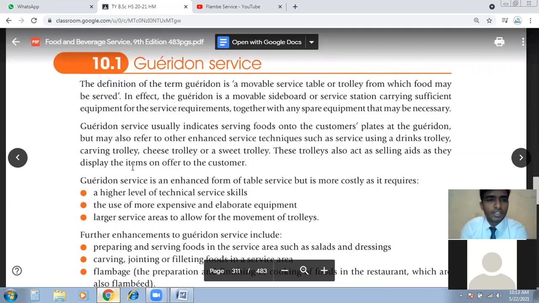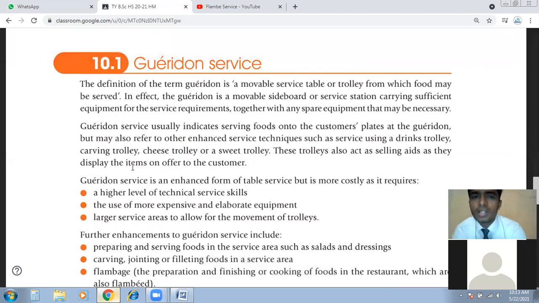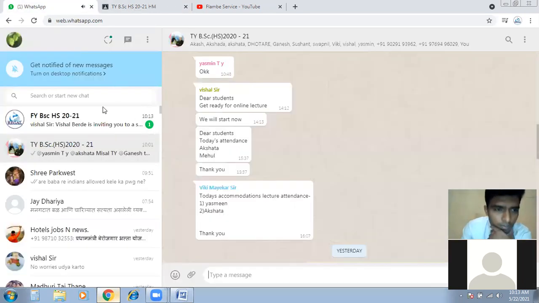Now the definition of the term Garidon is a movable service table or trolley from which food may be served. In effect, the Garidon is a movable sideboard or service station carrying sufficient equipment for the service requirement, together with any spare equipment that may be necessary. So just see the video.